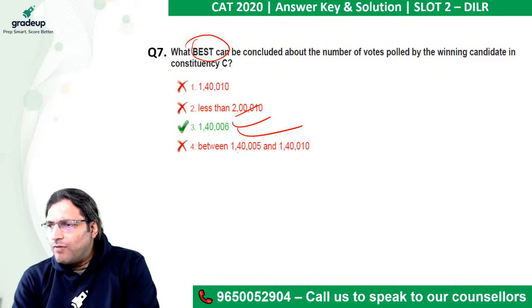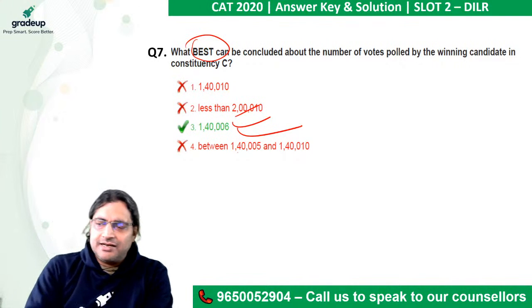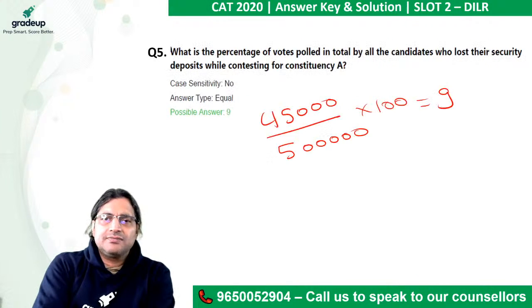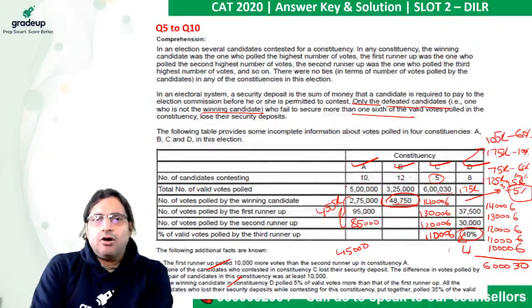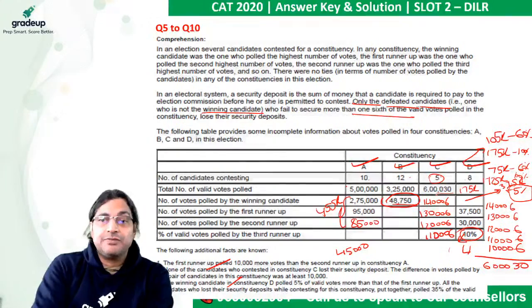Manikanta is asking, why can't it be 1,40,010? Look here, we had done this calculation. In order to not lose your security deposit, the minimum you need to get is 1/6 of 6,30,000, which is 1,05,000 votes. So one more than 1,05,000 votes you need to get in order to not lose your security deposit. And the difference between any two candidates is at least 10,000.